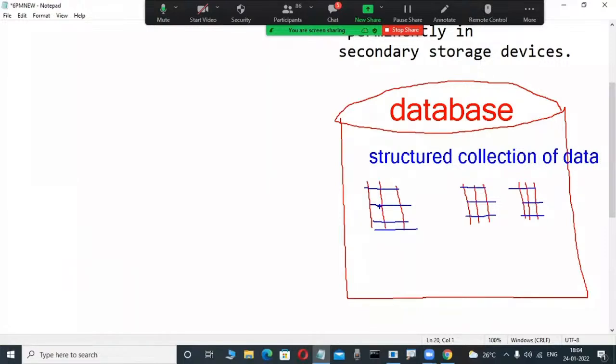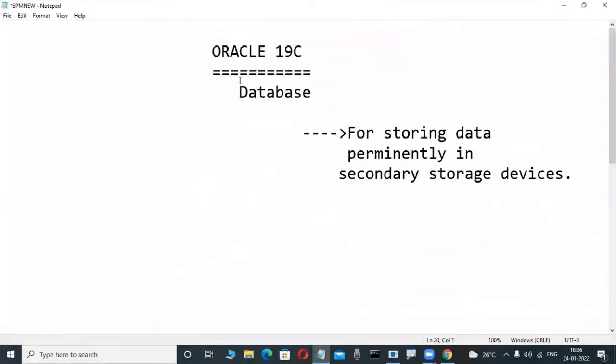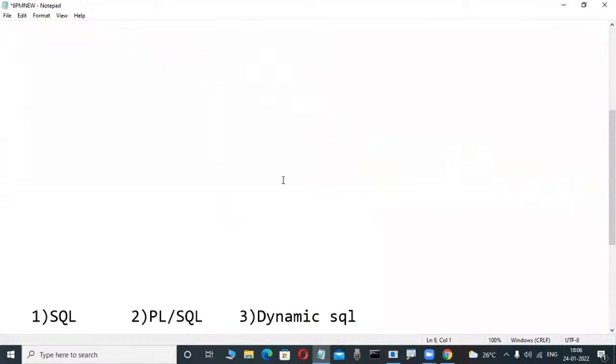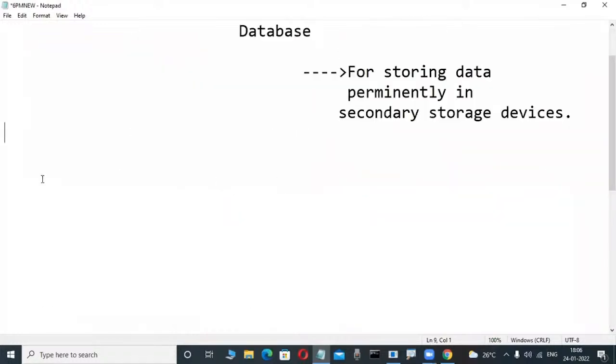Once a structured collection of data is there, for handling and operating this data, which language do we use? Very good: SQL, structured query language. That's why these databases are implemented based on the relational data model. What is that? I will tell you today. Databases like Oracle, SQL Server, DB2, Sybase, and MySQL are all implemented based on the relational data model.